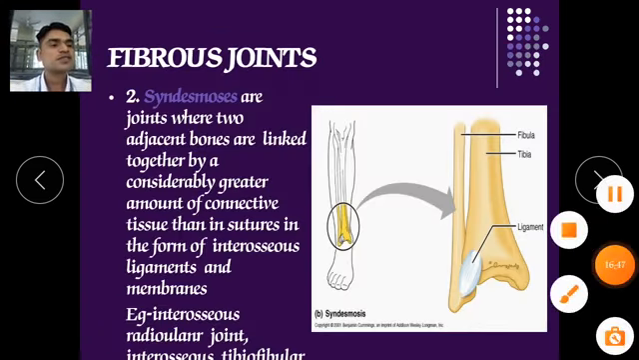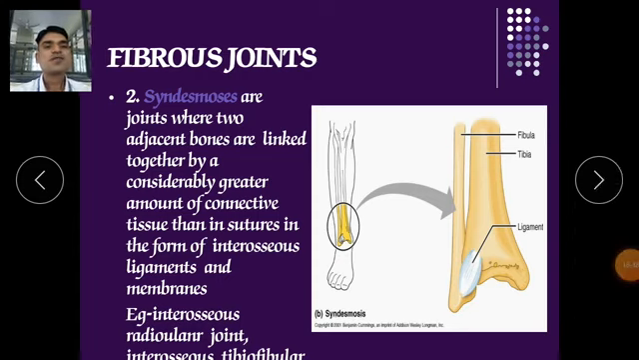Fibrous joints. The second type of joints is called syndesmosis. These are joints where two adjacent bones are linked together by a considerably greater amount of connective tissue than in sutures, in the form of interosseous ligaments and membranes.